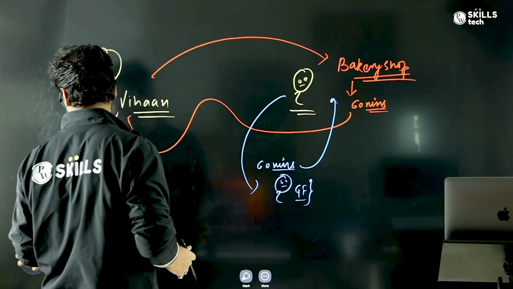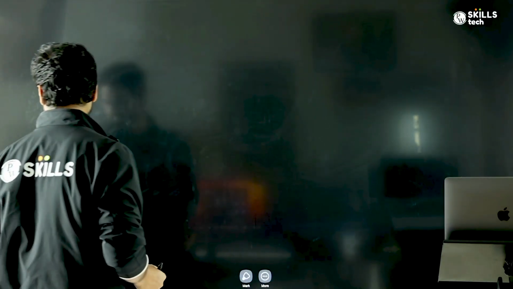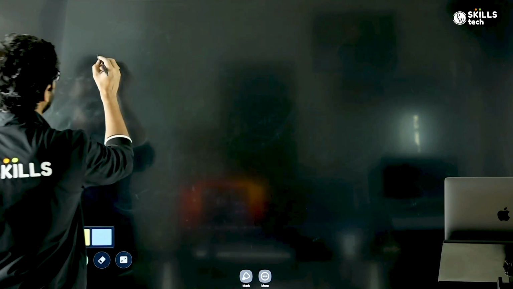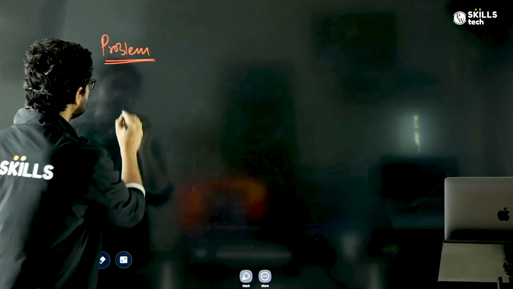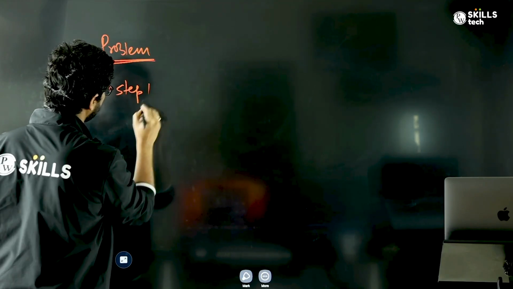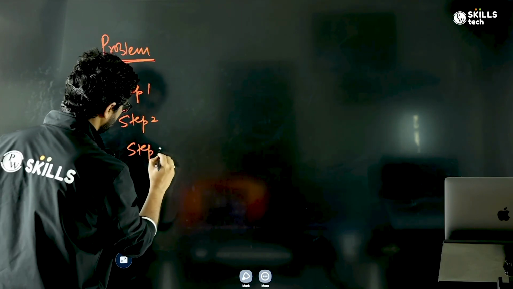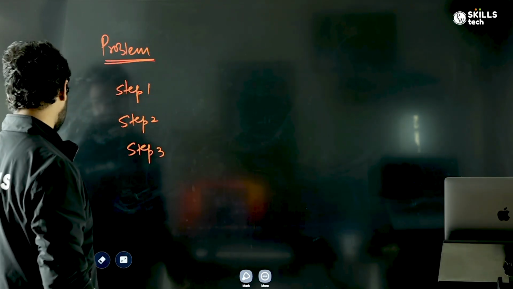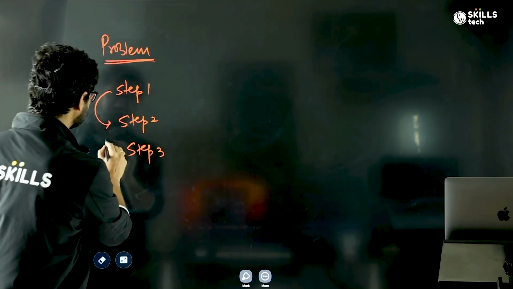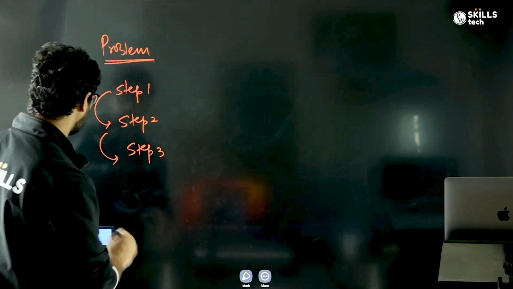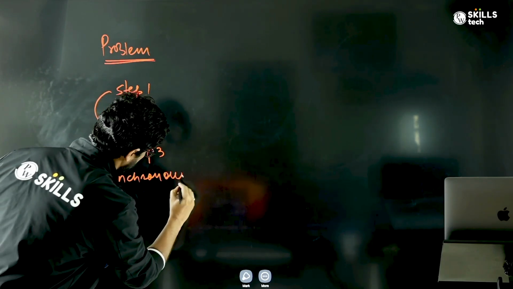So if I put that in the form of a problem statement, for example, if the problem involves step 1, step 2, step 3, and everything is sequential, only once step 1 is done, step 2 happens, then step 3 happens. This is an example of synchronous processing.